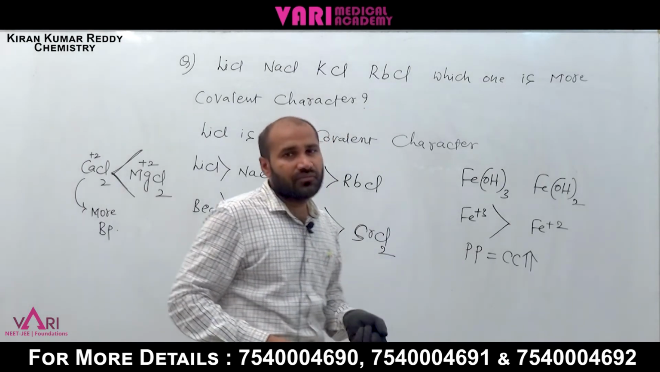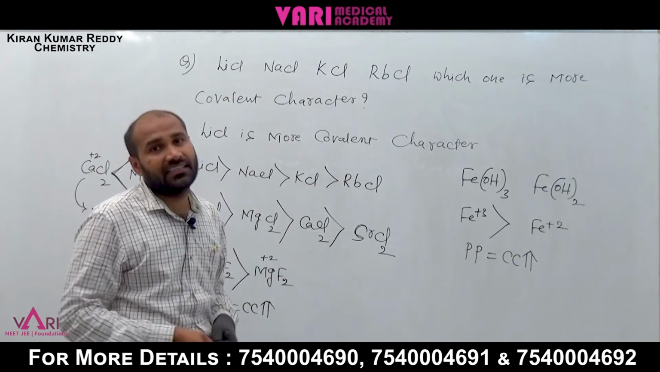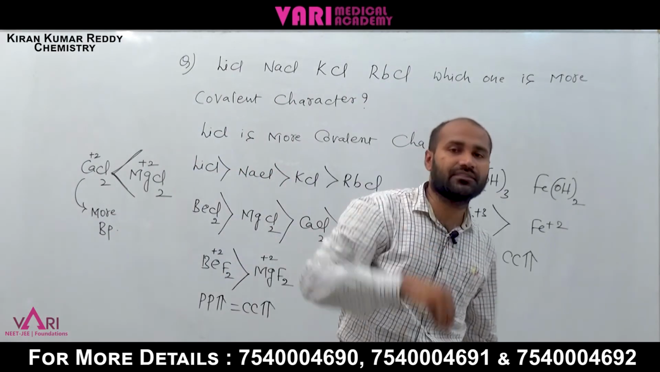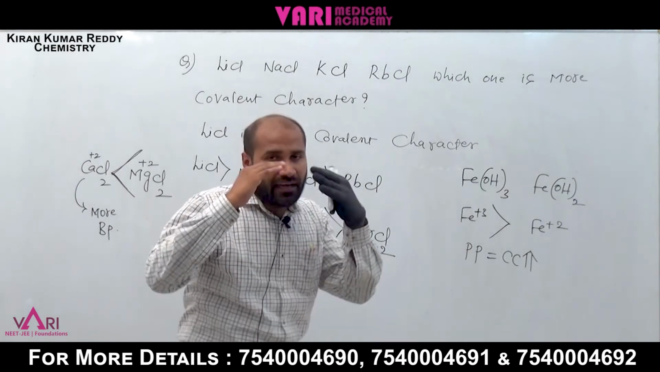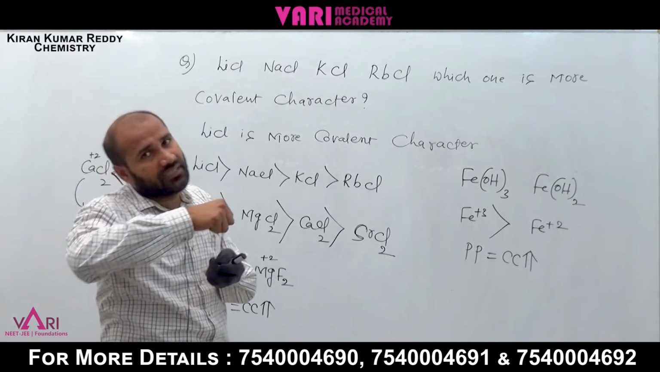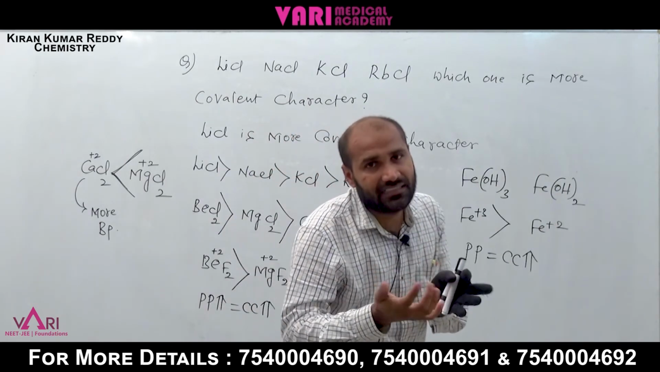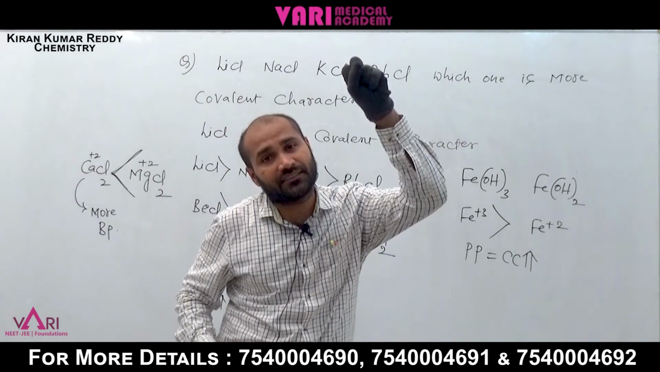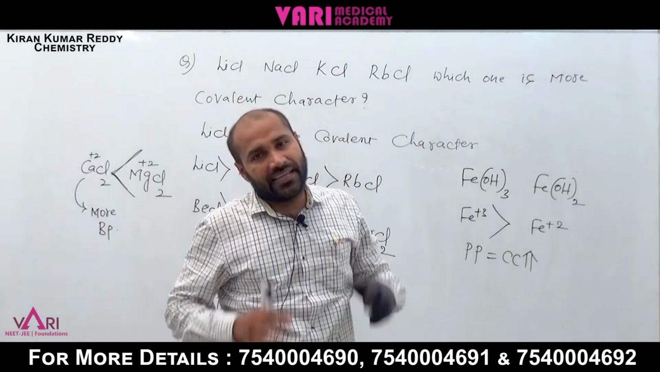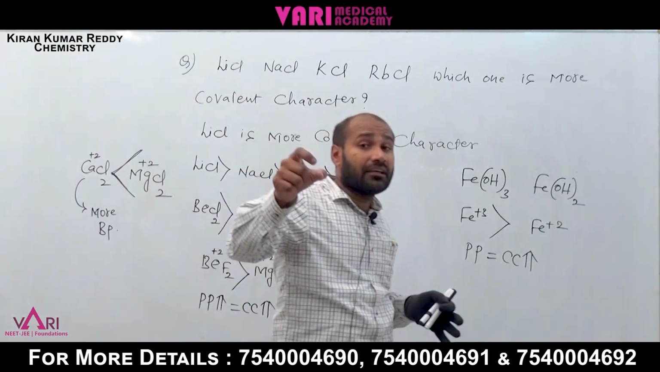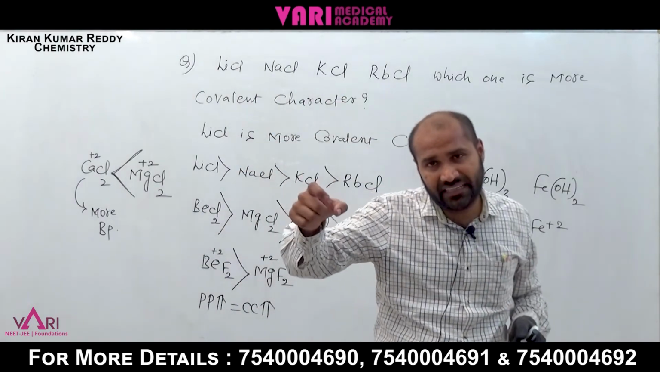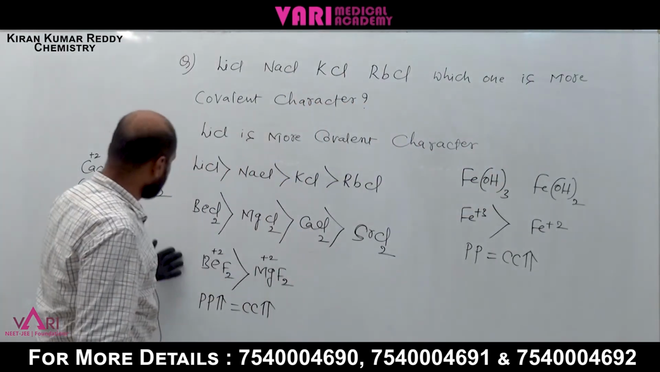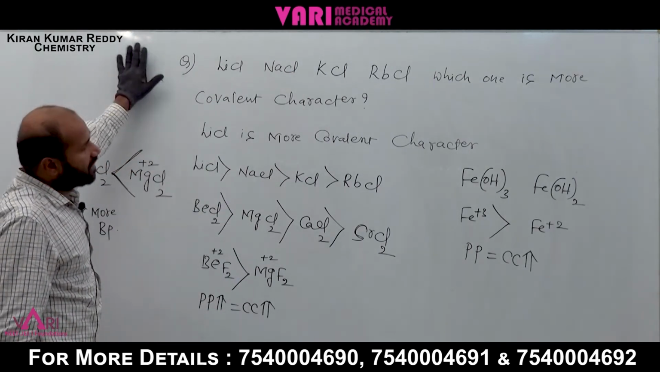Some percentage of ionic character is present in compounds, and if you take an ionic bond, some percentage of covalent character is present. If you take a covalent bond, ionic character is present. The percentage of ionic character in a covalent bond is explained by dipole moment. You have to remember these examples, BeF2 or MgF2, based on the concept.